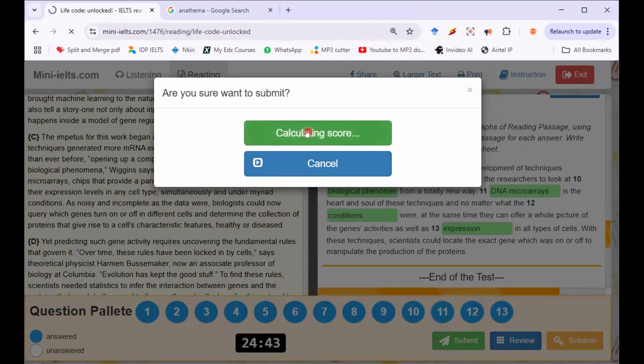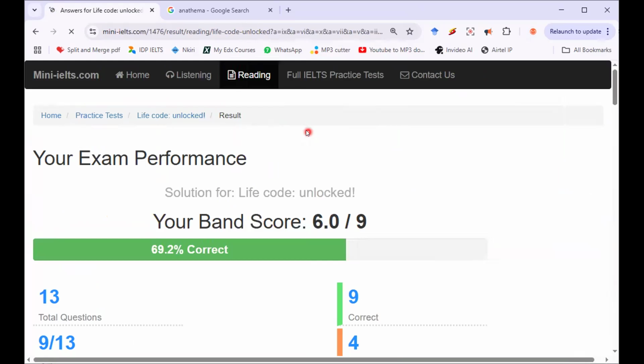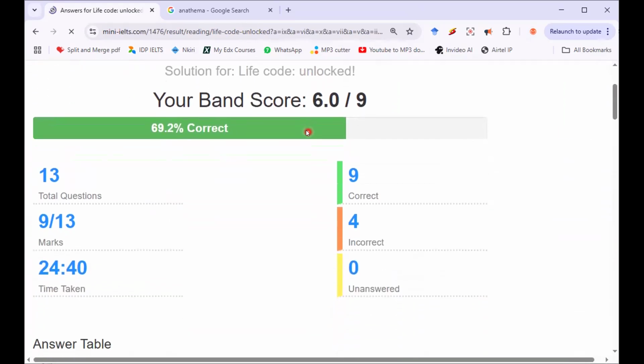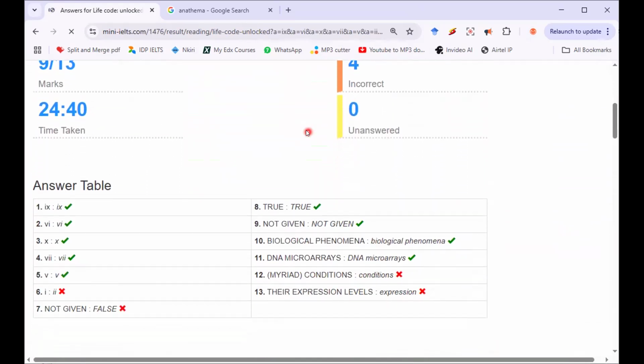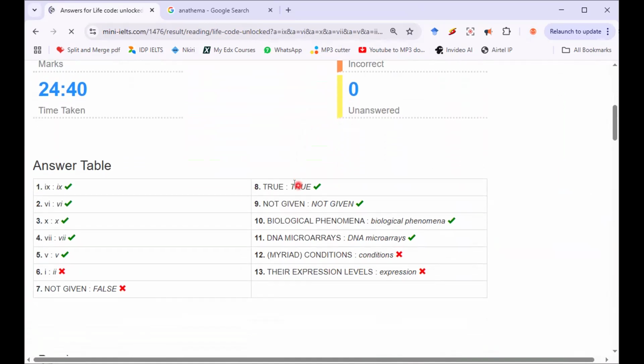Okay, I'm seeing four answers are wrong here. Let's check it out. Number 12 should be correct. The word in brackets means that this myriad is not compulsory, so number 12 is correct.